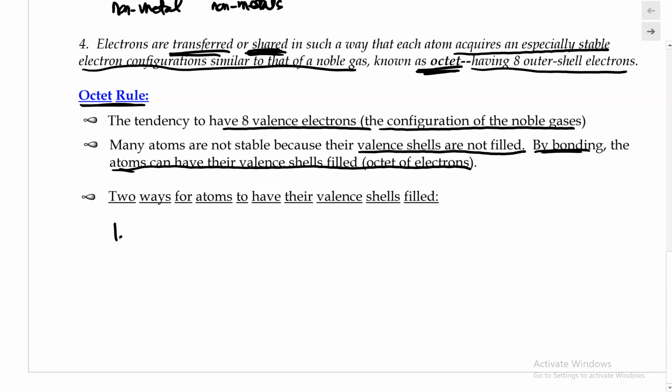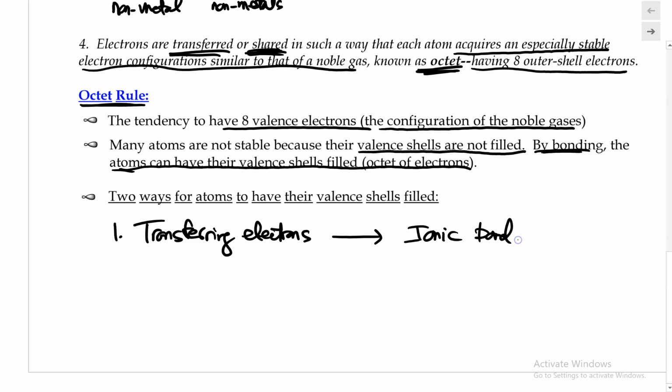One is something we have seen already, by transferring electrons. Atoms transfer valence electrons from one to another, and that's what we have seen in the ionic bond. And the second way is by sharing electrons. When atoms share electrons to become an octet, they form a bond among them, and that is known as the covalent bond.